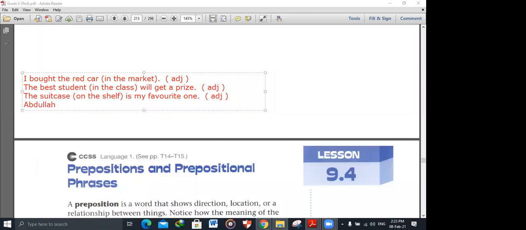Abdullah answered the questions in the exam. Yes, Abdullah, can you identify the prepositional phrase in this sentence? Answer the questions. Identify the prepositional phrase.